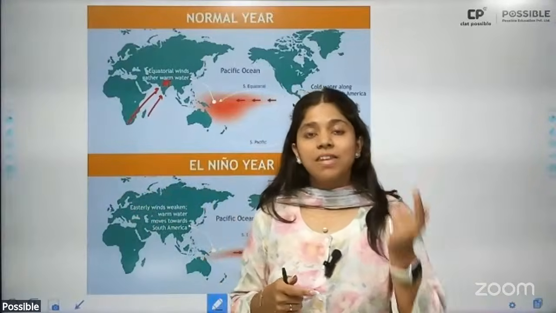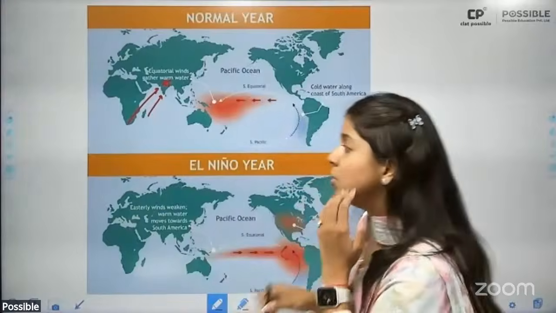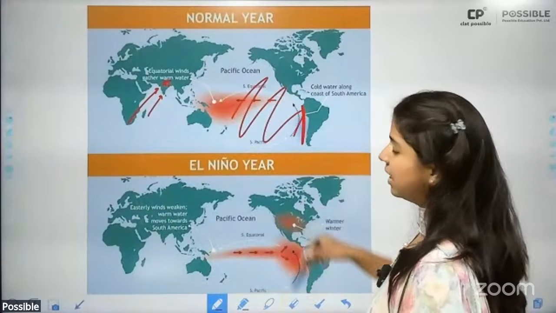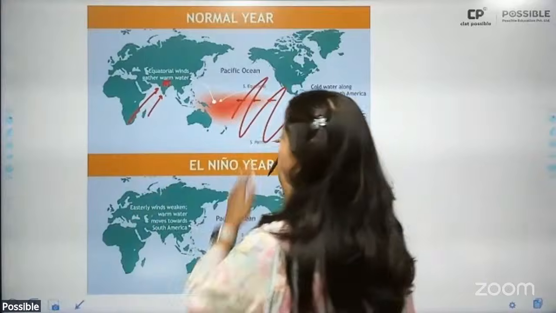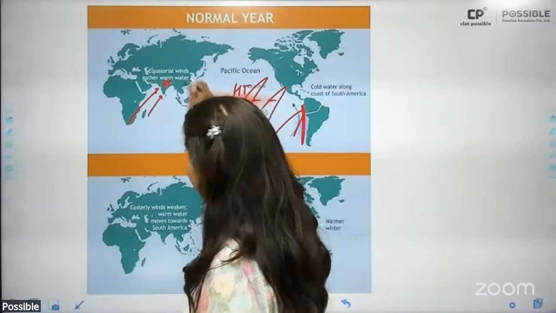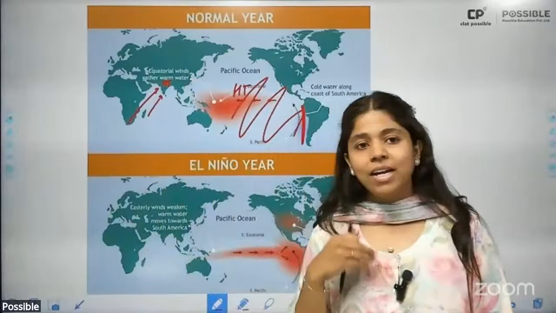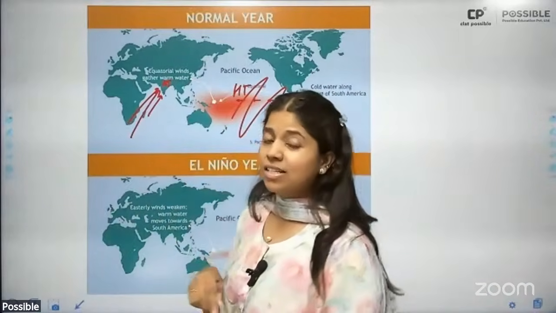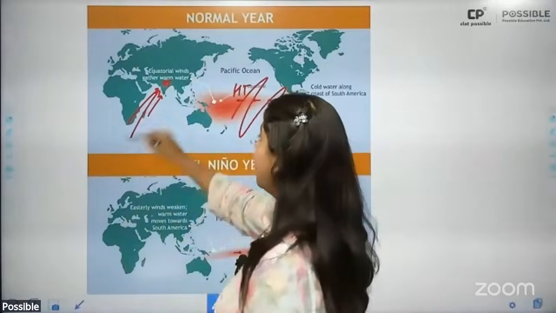rainfall. However, whenever there is an El Nino phenomenon, which is a warm ocean current which occurs here, it raises the temperature of this entire region, and the high temperature that we experience in the Pacific Ocean region is higher than the temperature that we experience in India. Due to which these southwest monsoon winds, instead of getting attracted towards India, get attracted to the Pacific Ocean. All right. And we in India experience drought-like conditions.